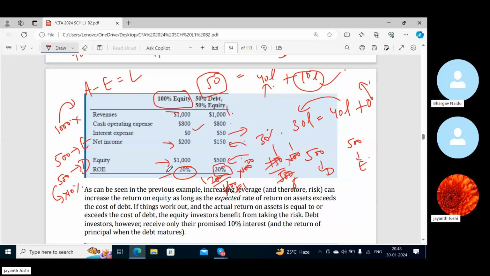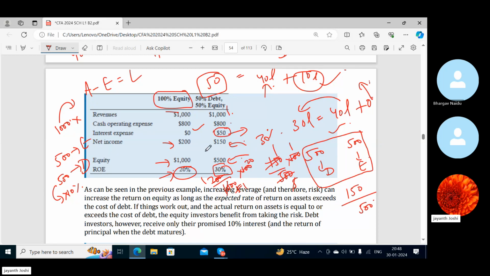Yes, Bharat? 150 by 500, sir. When you have 50% debt and 50% equity, you have more ROE. Why do you have more ROE? Because the net income is 150 and the equity is a small amount, because you have taken the advantage of this interest expense.